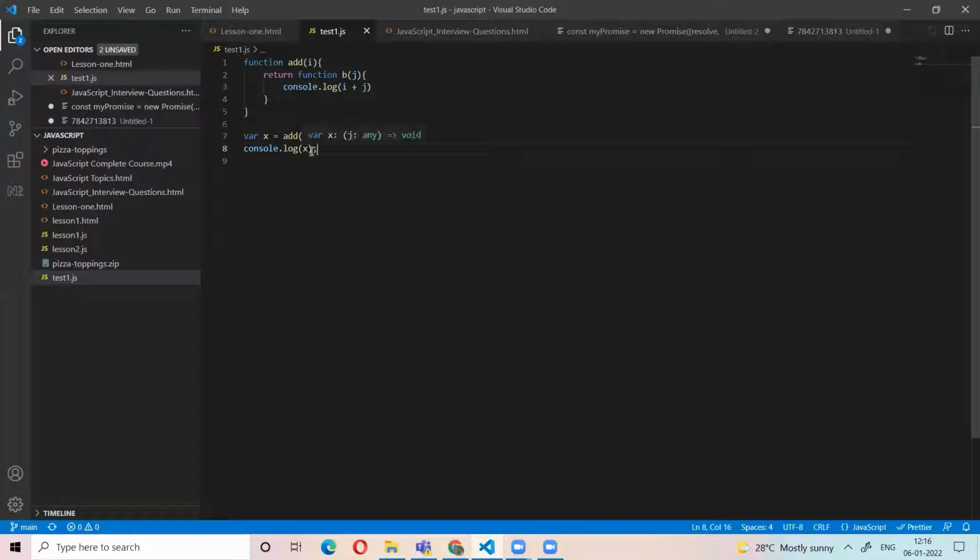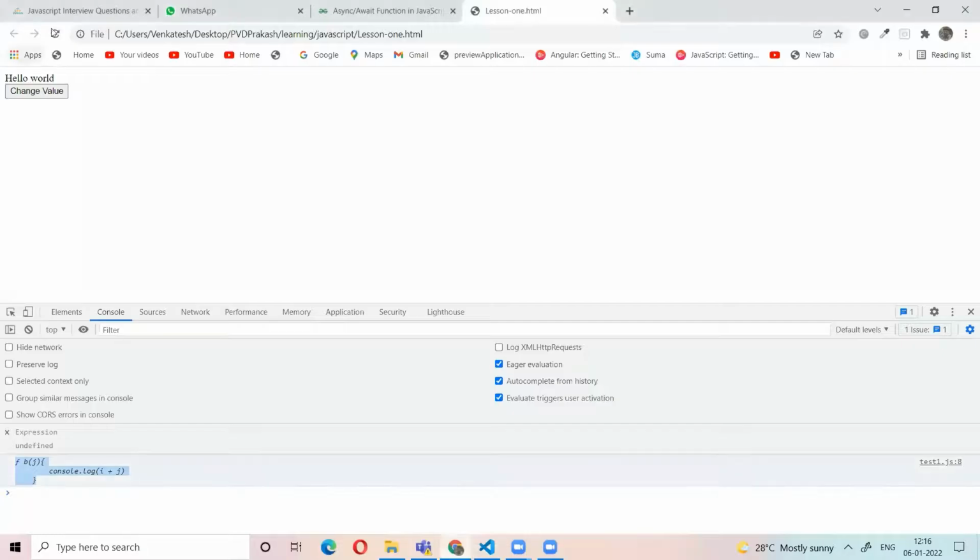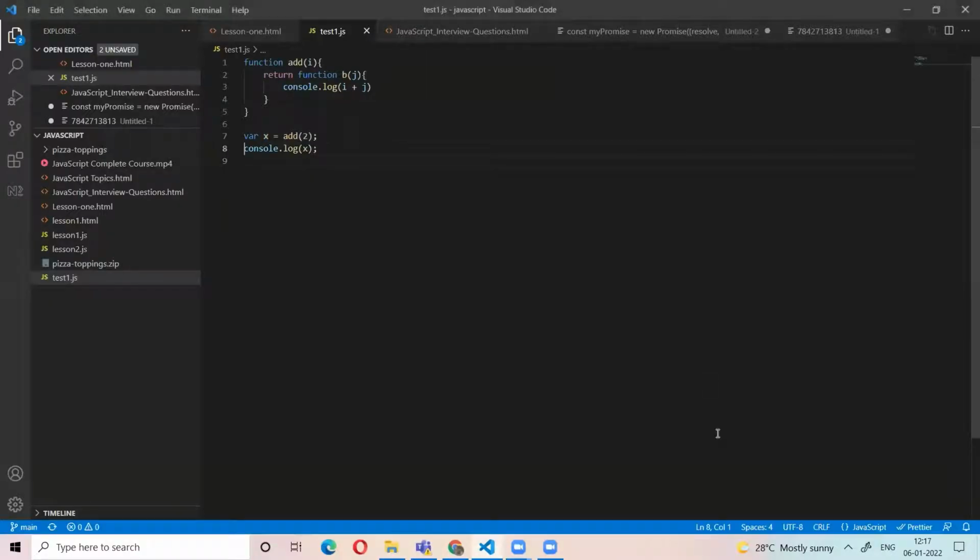Now x has the b function handler. If we call the b function like this, then what is the output?